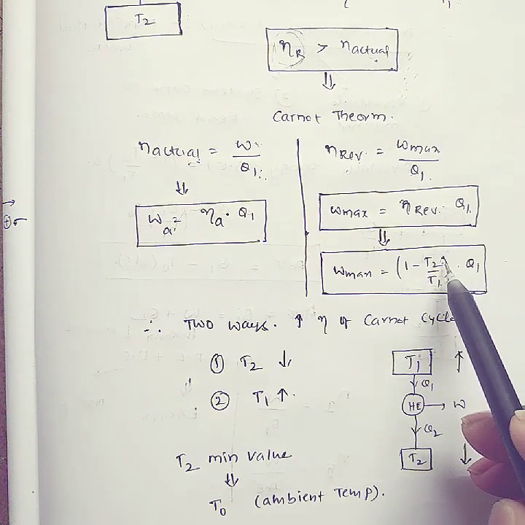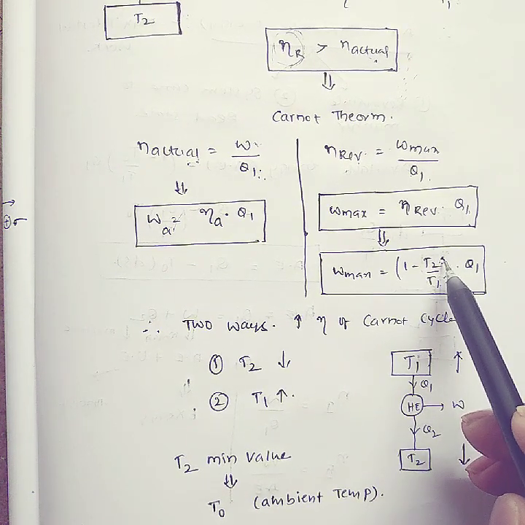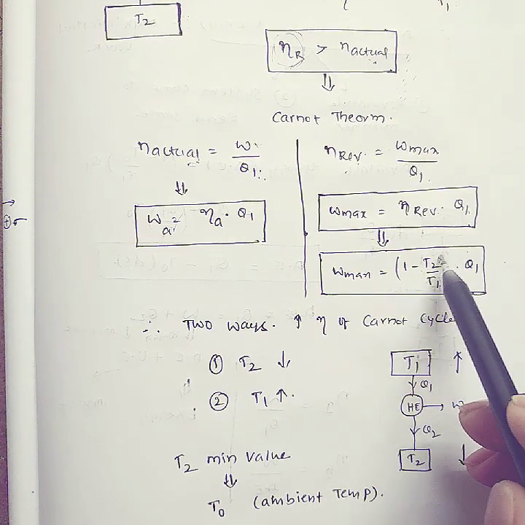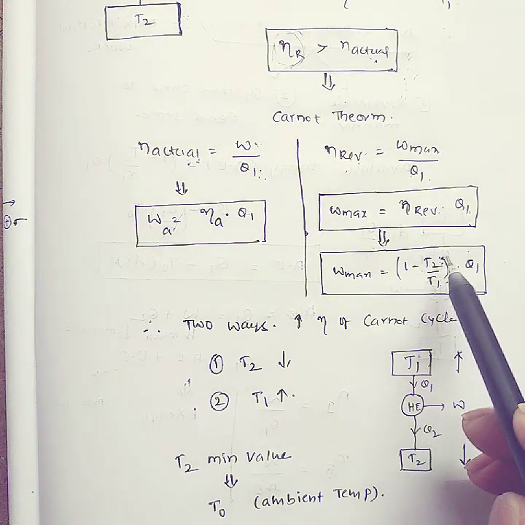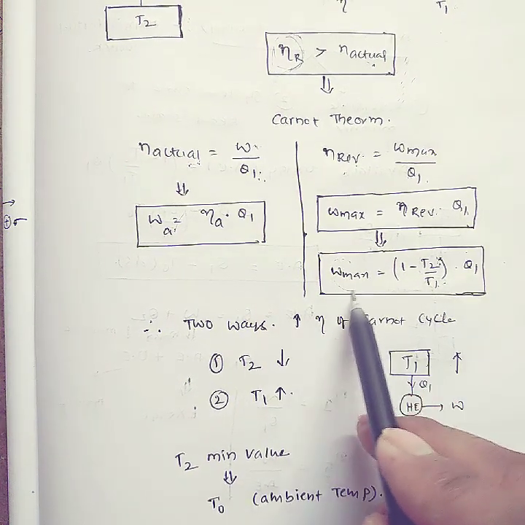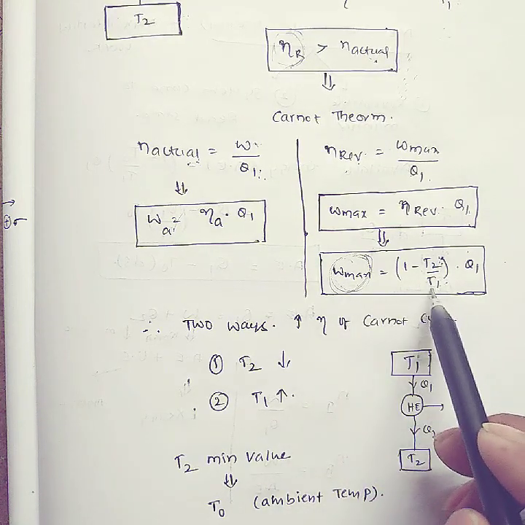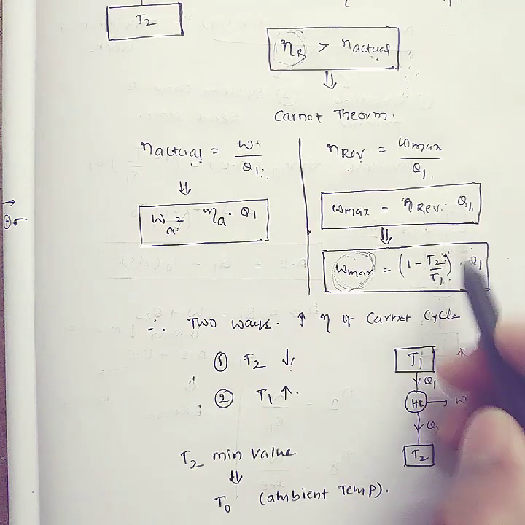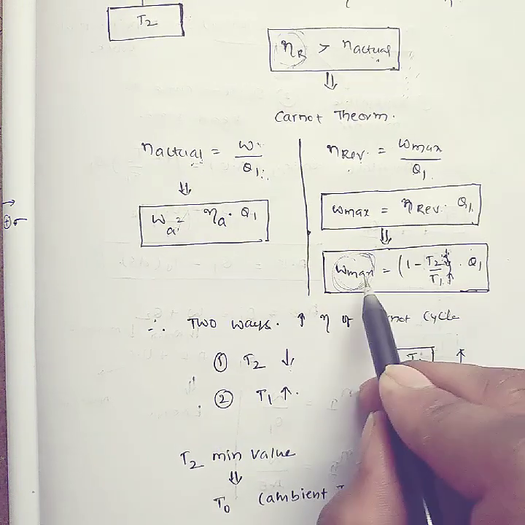Suppose you decrease T2, that is the sink temperature, to the ambient temperature. The ambient temperature is always less than the sink temperature. That means you can increase the maximum work, you can maximize the work. You have two options. What is the first option? Suppose you decrease T2, otherwise you increase T1, this work will be maximized.